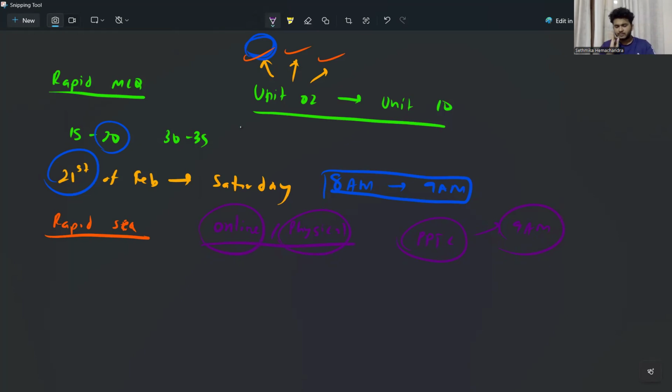For Units 3 and 6, I'll just let you know whether I'll be putting questions this time from those units. I hope that plan is clear. So that's the rapid MCQ, which are MCQ papers done to quickly revise unit-wise content. The next is the guest essay session.